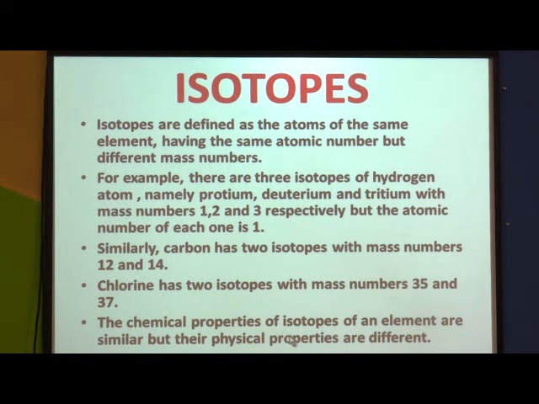Now, the chemical properties of isotopes of an element are similar, but their physical properties are different. Isotopes of one particular element show similar chemical properties, but different physical properties because of the difference in mass numbers.